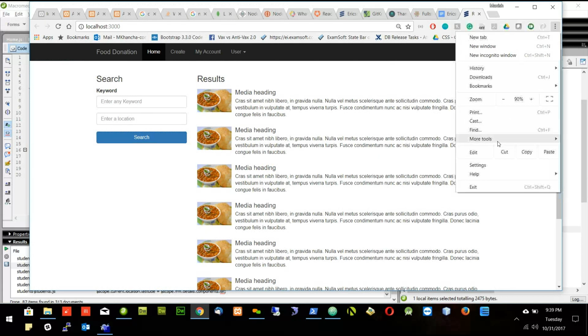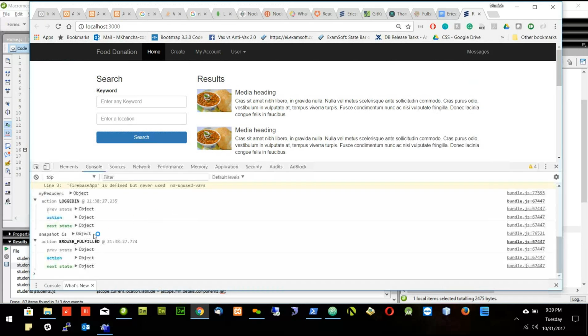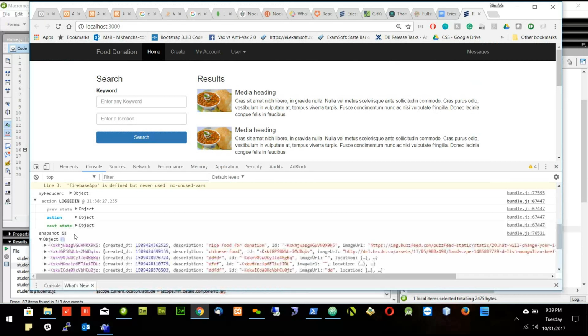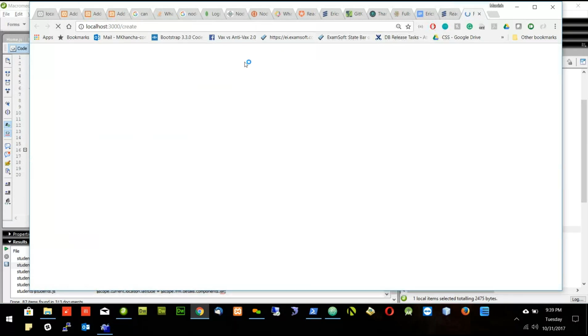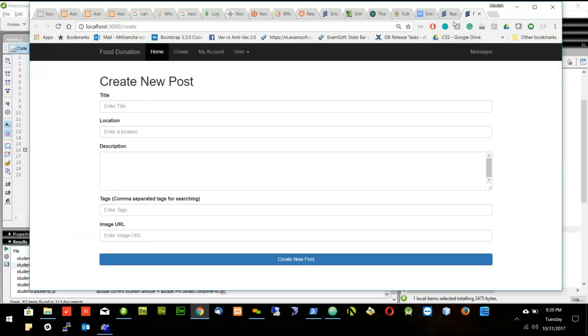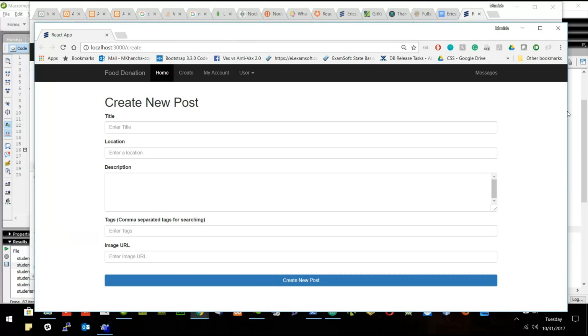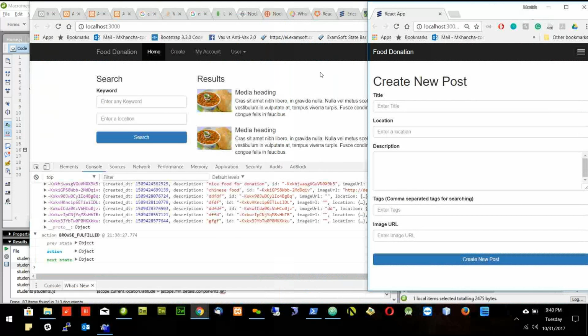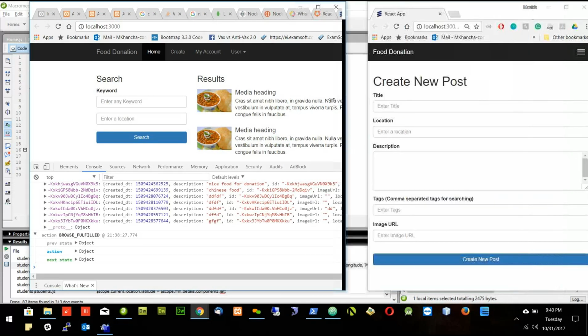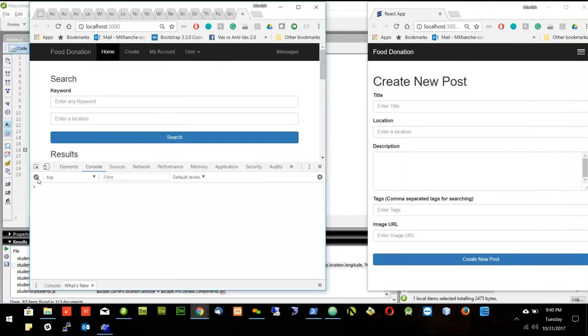Now let's see what happens. If you see snapshot, I am getting 1, 2, 3, 4, 5, 6, 7. Now I will go to another page and create one more record. Let's open this side by side, so let's make this smaller, and here I will make this smaller. Now I am clearing this to show you what's happening.